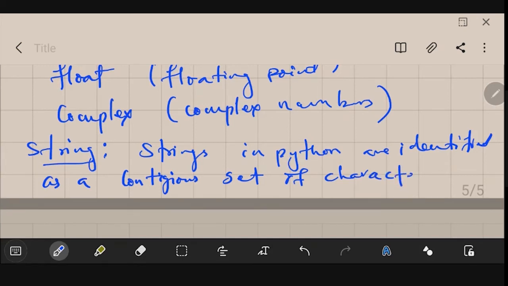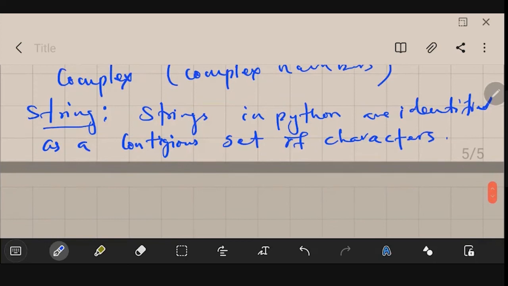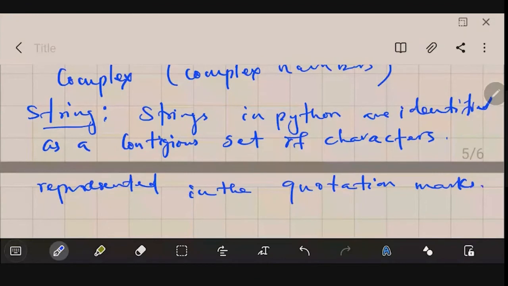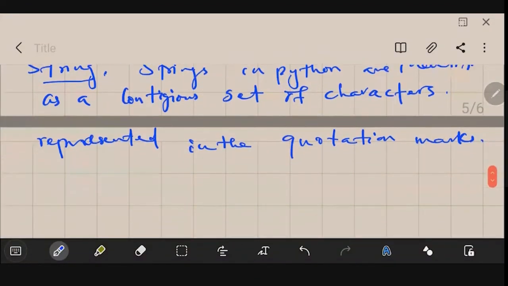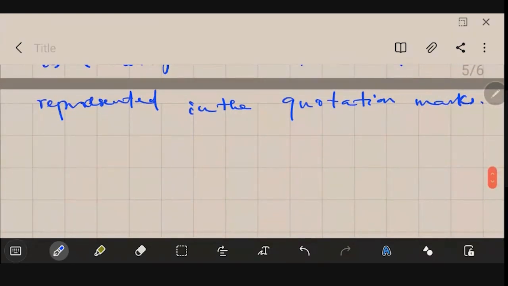These are mostly represented in the quotation marks. So let me write that also, represented in the quotation marks. I will show you an example also. So this is basically the definition of a string in Python.